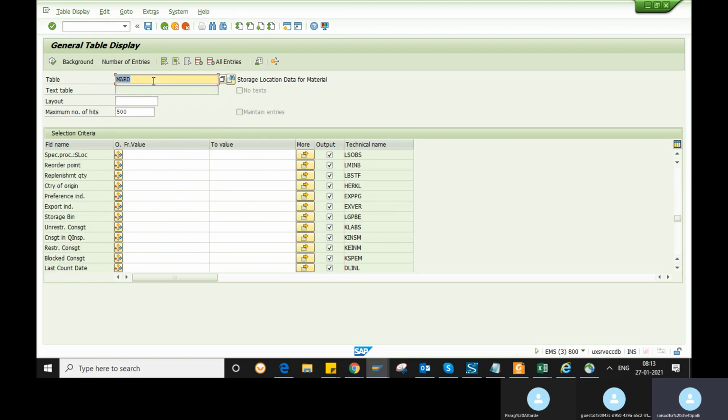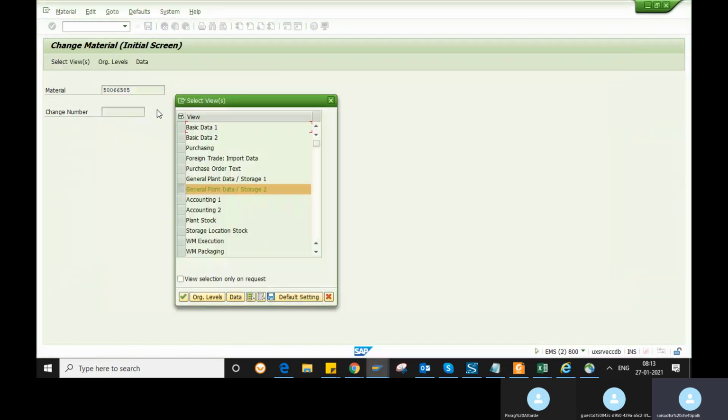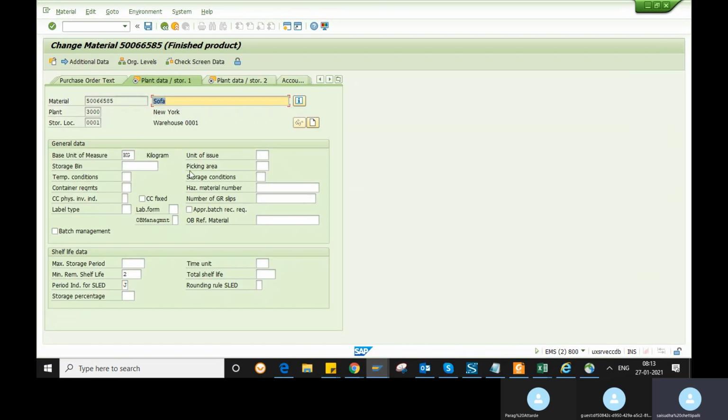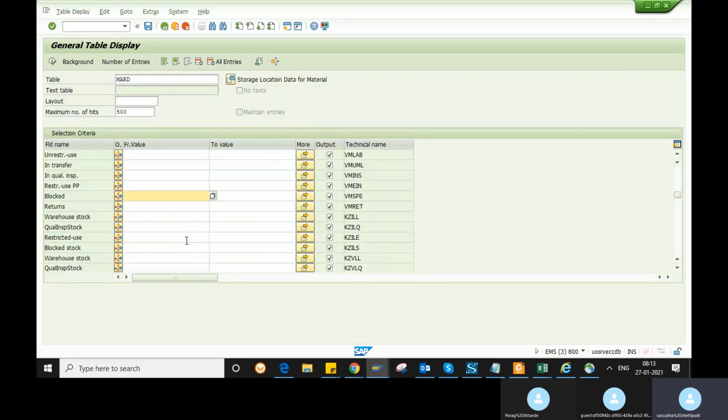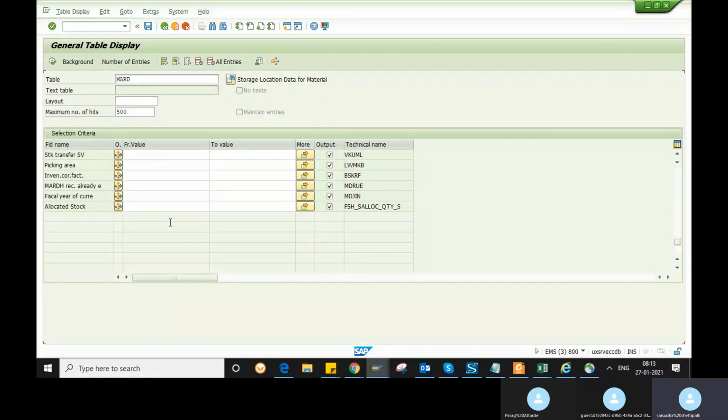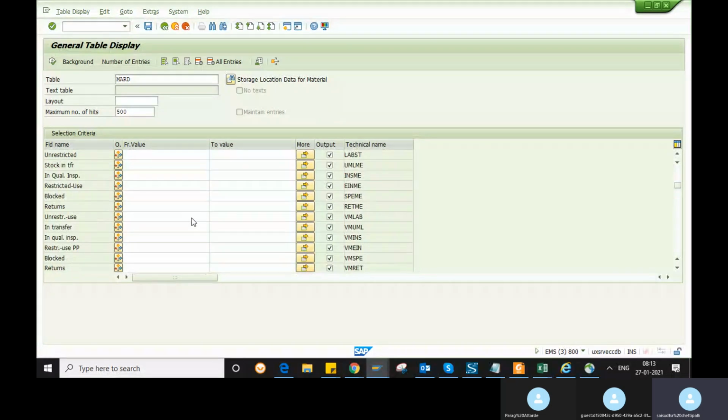In the MARD you can see the storage location data, like storage conditions and temperature conditions. Whatever data you have in the general plant data, you can see here. How much stock you have, you can also check in the MARD. For plant 3000, give plant 3000 and execute.